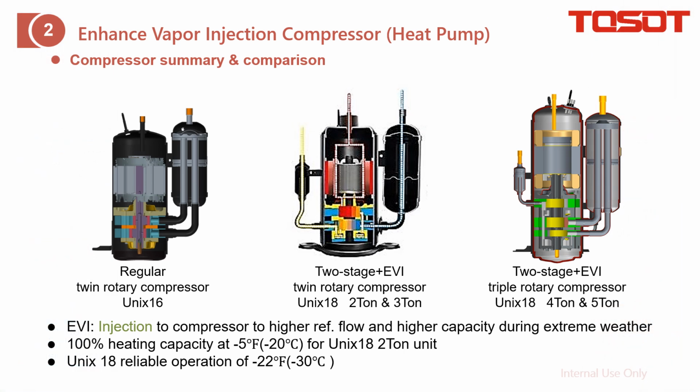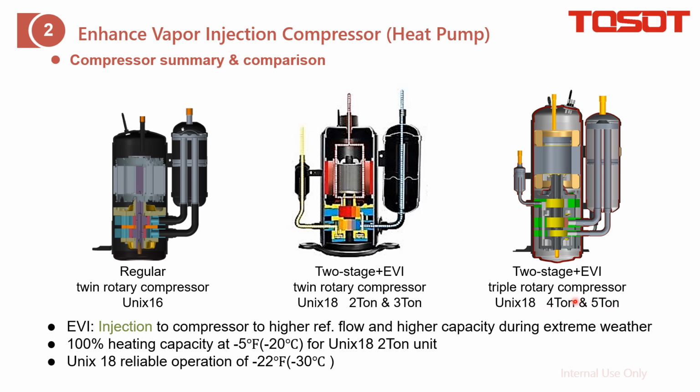This slide is the summary of the compressors for Unix. There are 3 kinds of compressor, and this one is the regular for Unix 16. We call it twin rotary because inside there are 2 compression chambers. As for this one, it is a twin rotary plus EVI, short for enhanced vapor injection, and this is for the Unix 18 smaller case. As for this one, it is also EVI, but there are three rotaries, and this is for the Unix 18 bigger case.